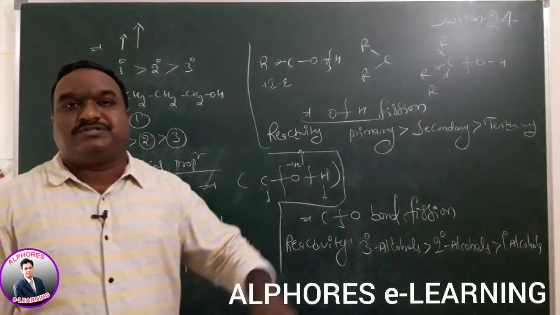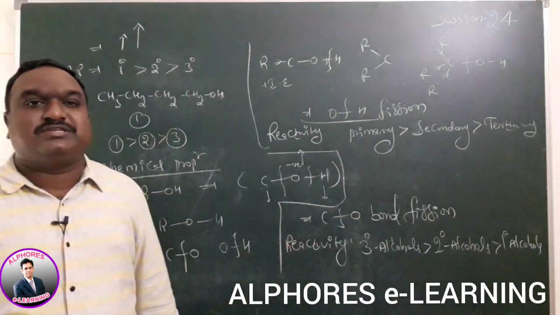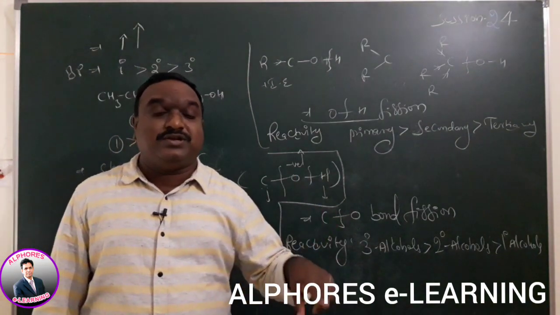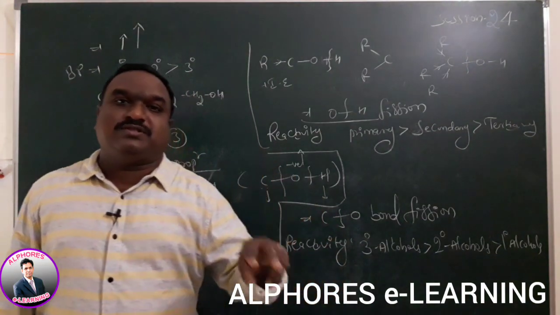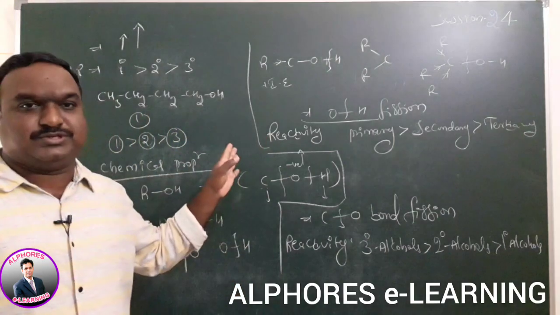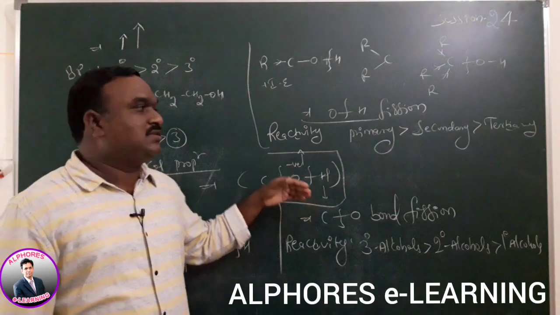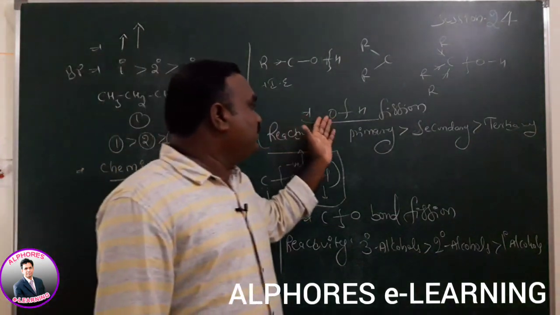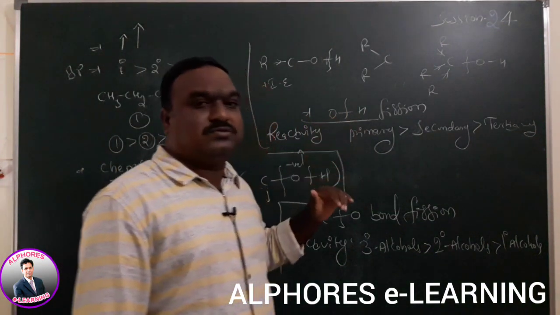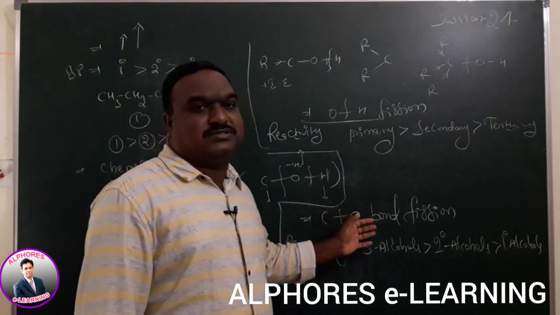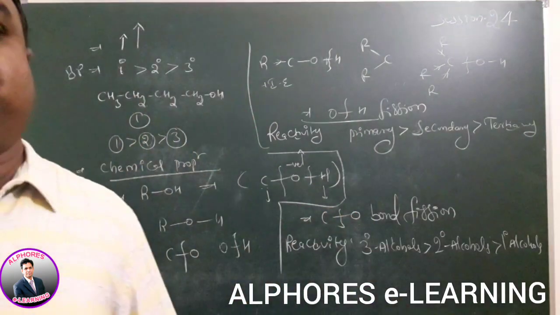How can you explain? Based on the above points we can explain. If you take polarization and the plus I inductive effect, we can explain the reactivity of the compounds here. So we will see one by one. First one is the bond cleavage between the oxygen and hydrogen. Second one is the bond cleavage between the carbon and oxygen.